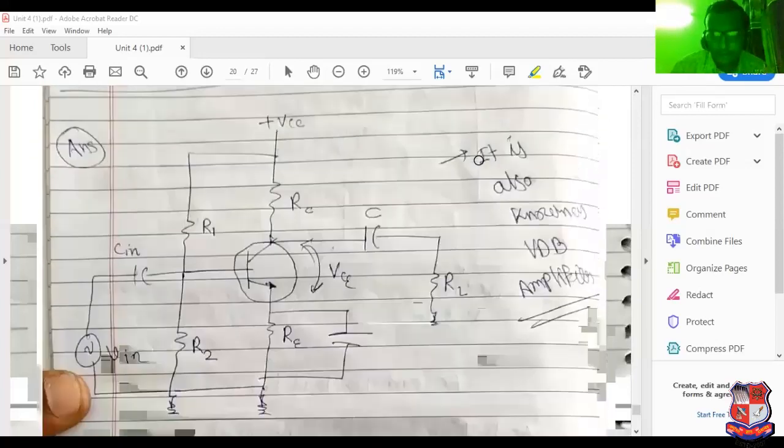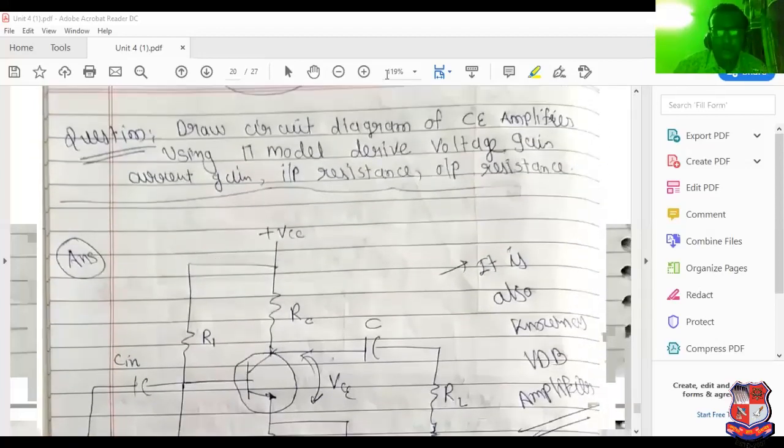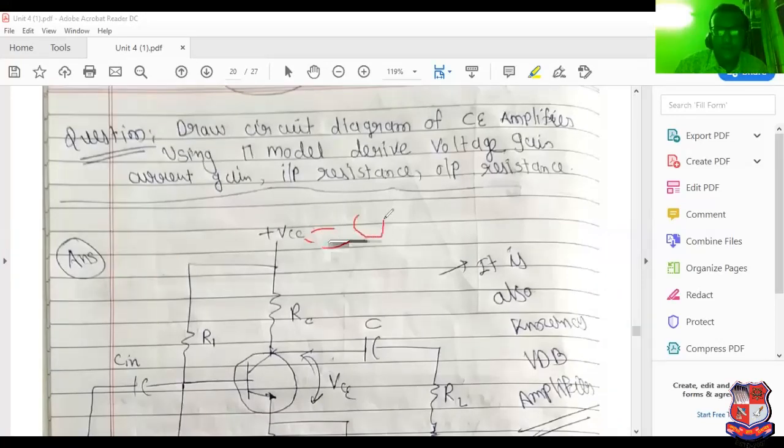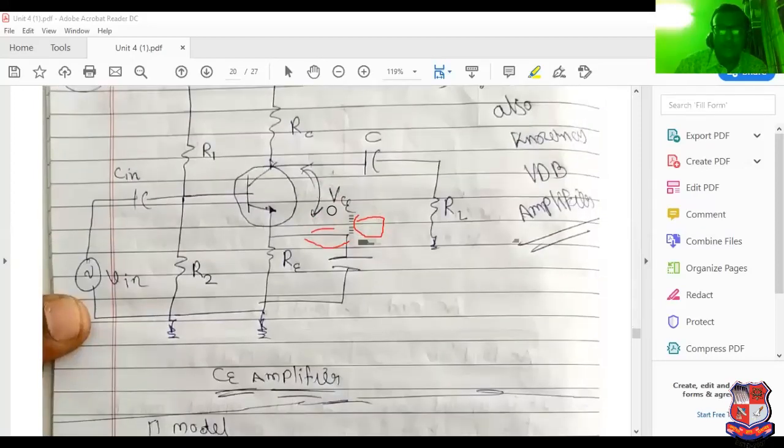If we put VCC equal to 0, here is 0 volt, and I have also written 0 volt here.